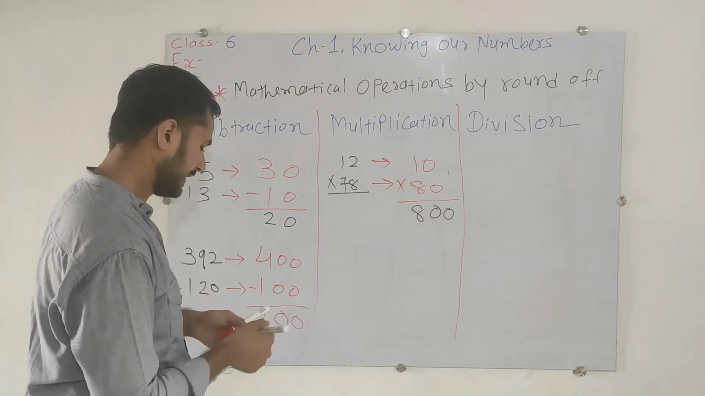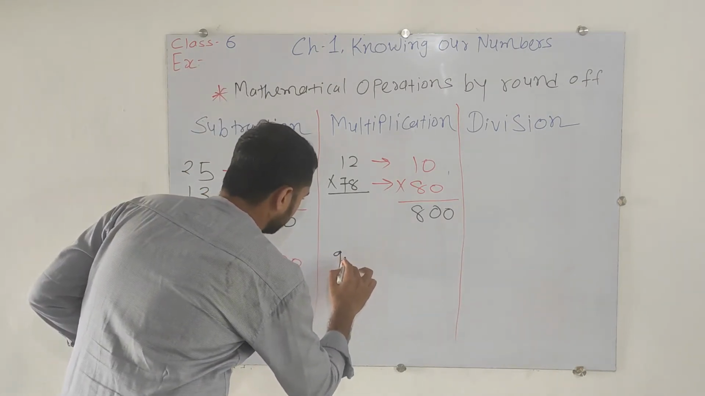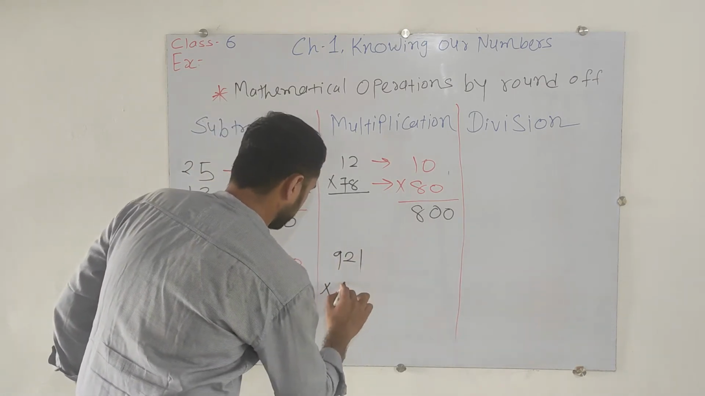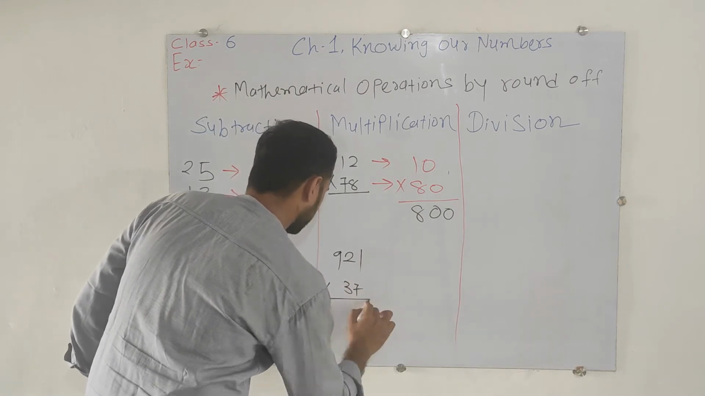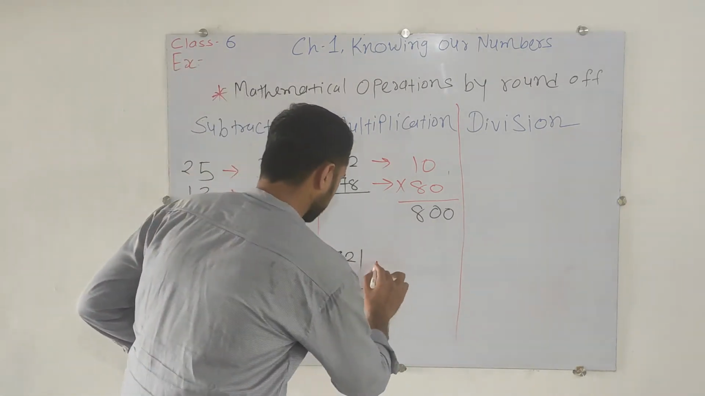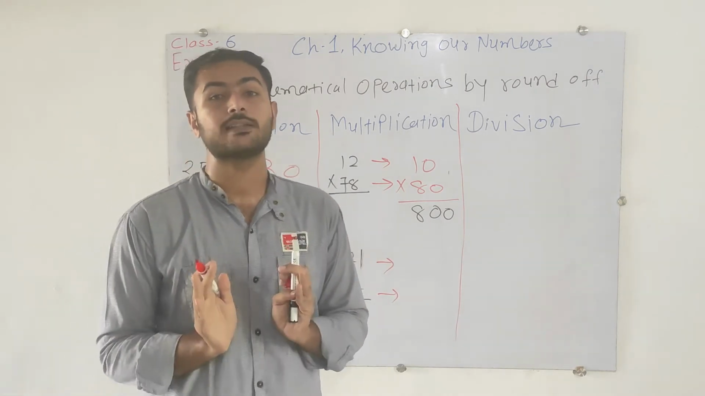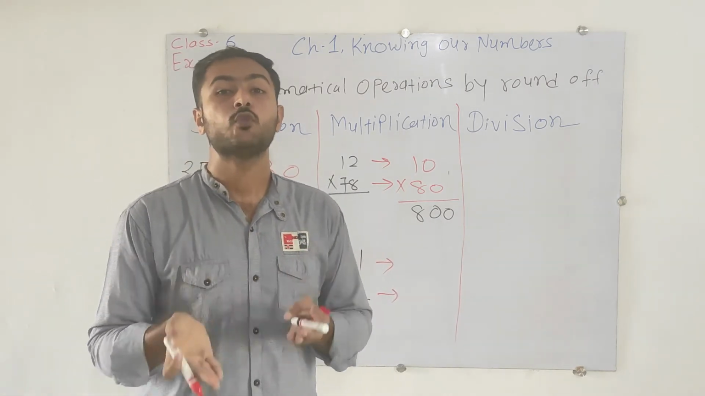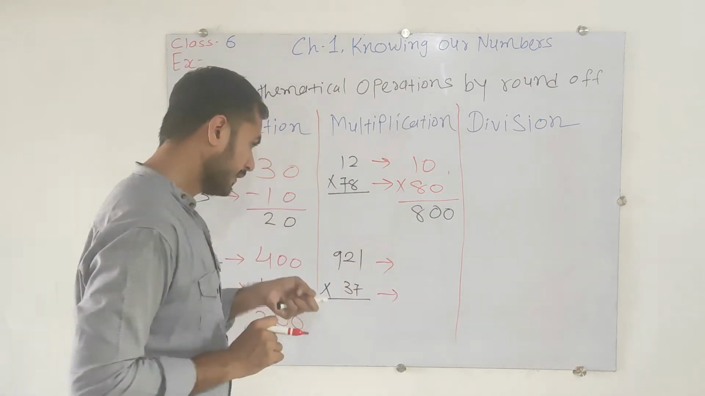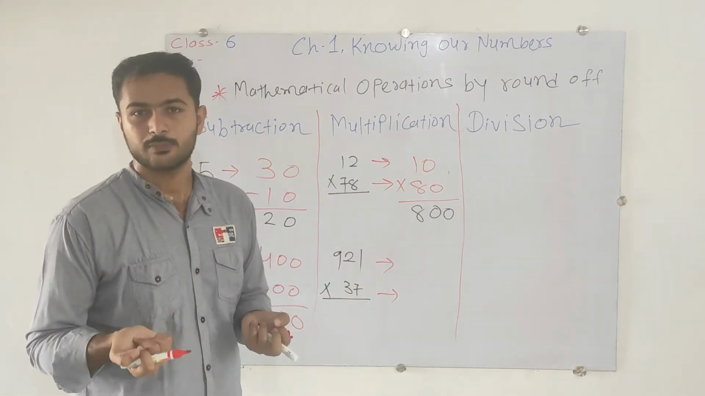The next one, let's take a 3-digit number: 921 multiplied by 37. Clear? Here again we will follow the rounding off process. How will we do? 921. We have to identify that 921 comes in between what? That is actually 900 and 1000. Now identify whether 921 is nearby to 900 or 1000. That is nearby to 900.